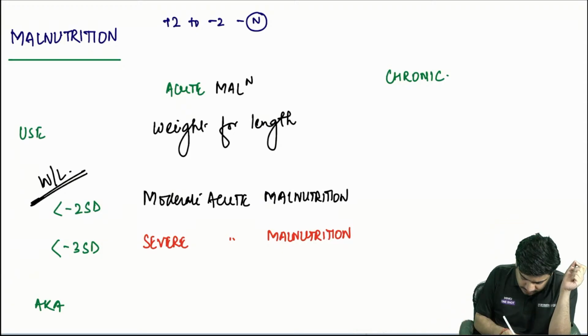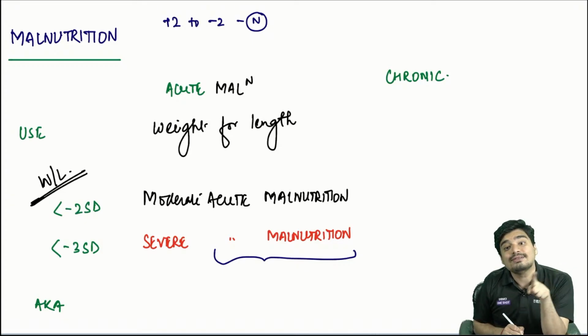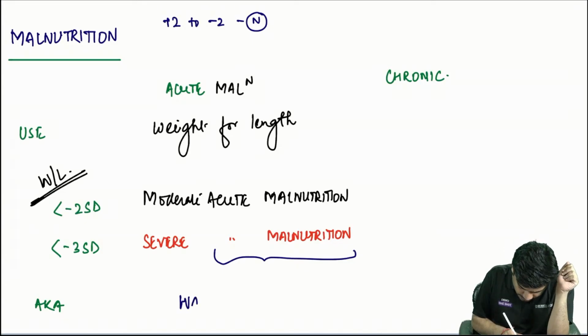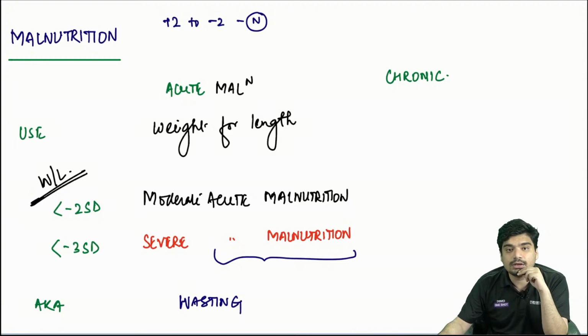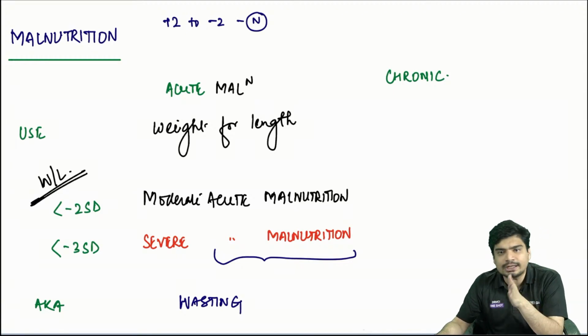This acute malnutrition is also known as wasting. So you can call it moderate acute malnutrition, or you can also call it moderate wasting. You can call it severe acute malnutrition, or you can also call it severe wasting.